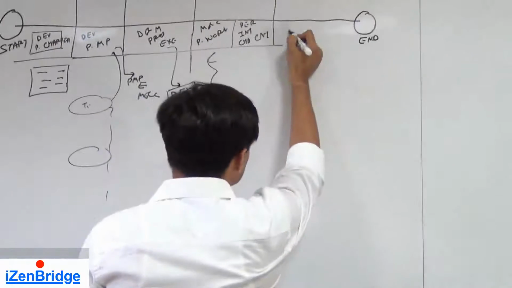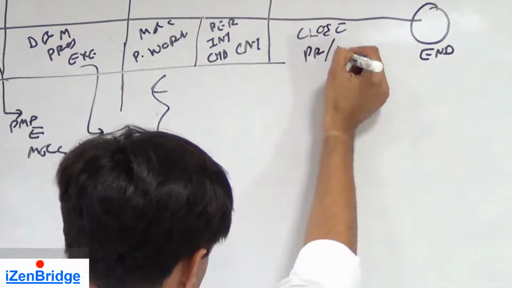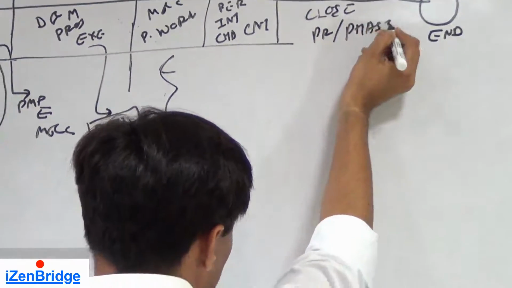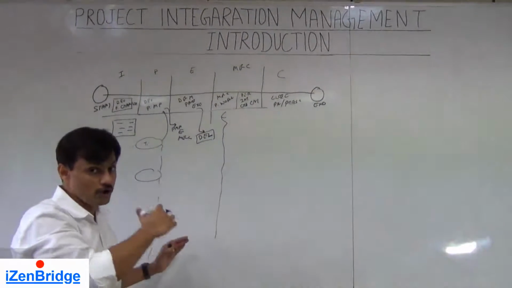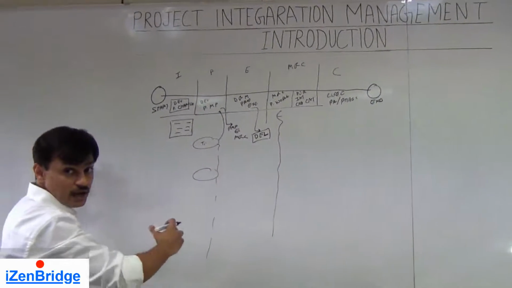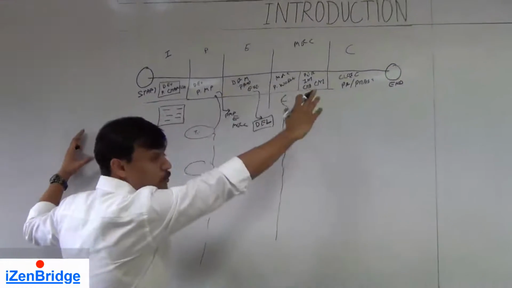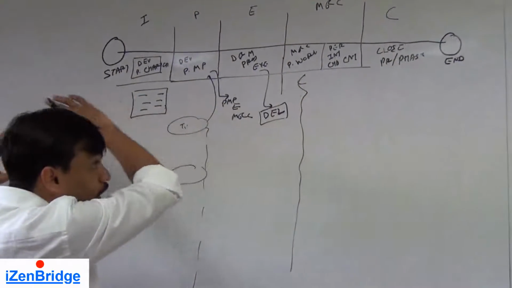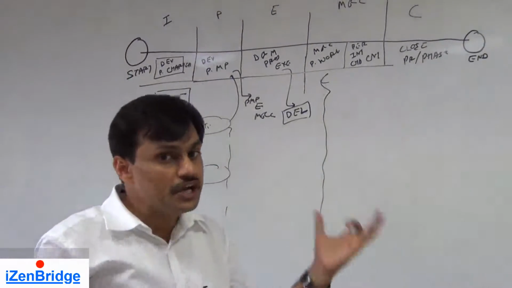And close project or phase is a process which is responsible for closing the project or phase. So if you look back, this knowledge area has a process distributed in each process group, and all these processes are primarily playing the role of an integrator.